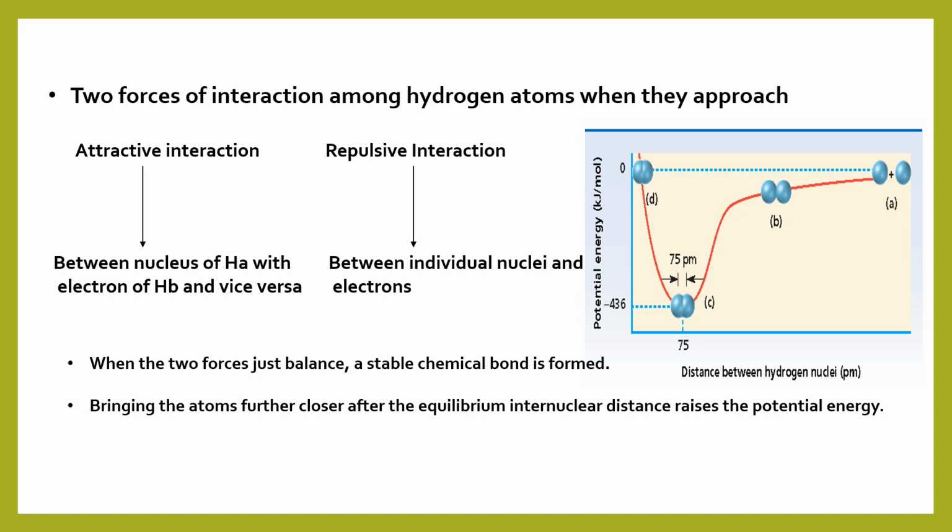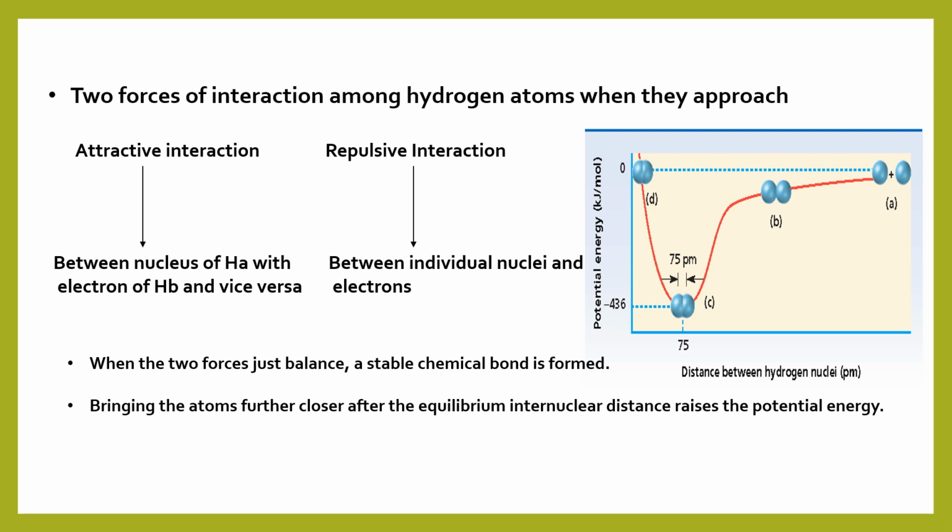So we can see different points on this curve, where at higher internuclear distance the two atoms have the highest potential energy. As the internuclear distance decreases, a stable chemical bond forms, and this potential energy decrease continues up to the equilibrium internuclear distance where the attractive and repulsive forces are just balancing and the system has the lowest potential energy possible.